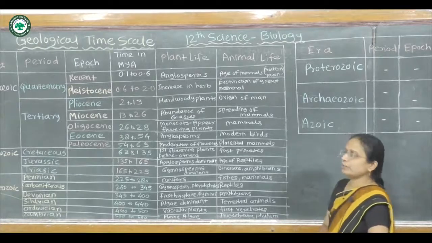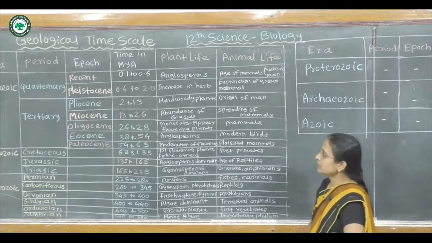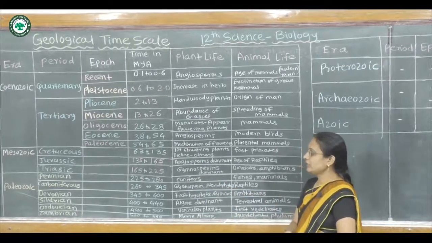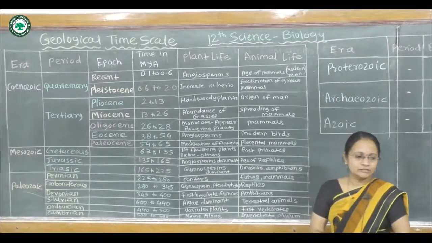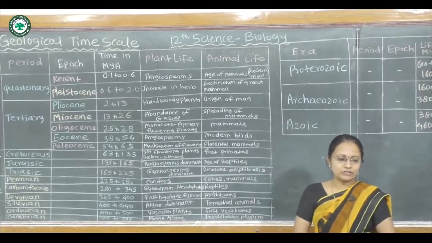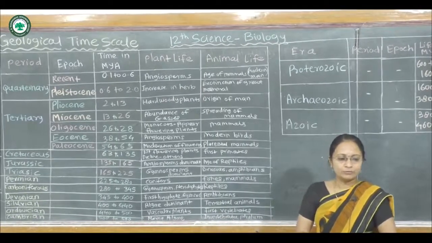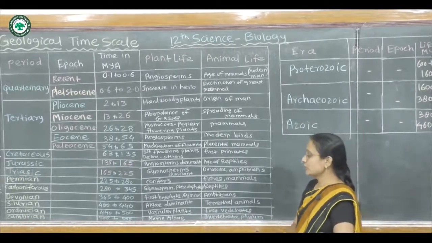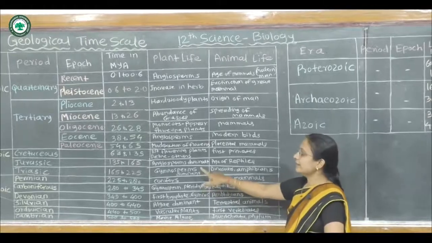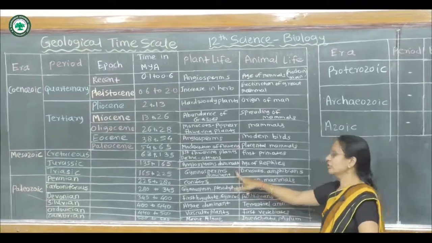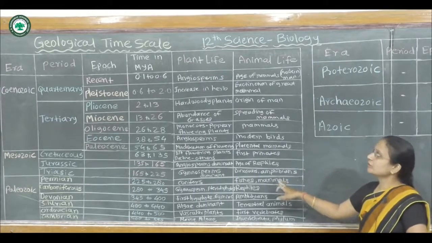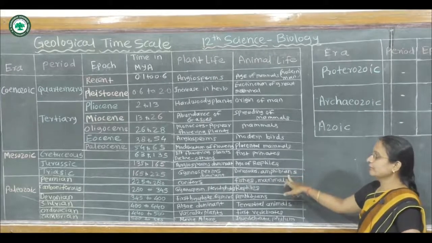Now the Triassic period runs from 165 million years ago to 225 million years ago. In this period, the gymnosperm extinction takes place, and the seed ferns are also at the stage of extinction. This dominance is happening, and some plants get extinct. The dinosaurs and amphibians survive in the animal life.